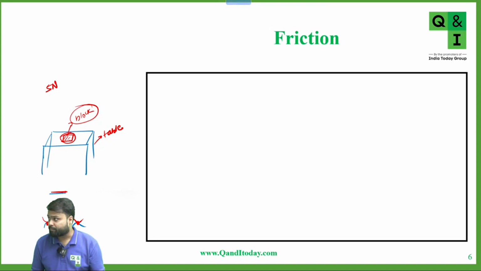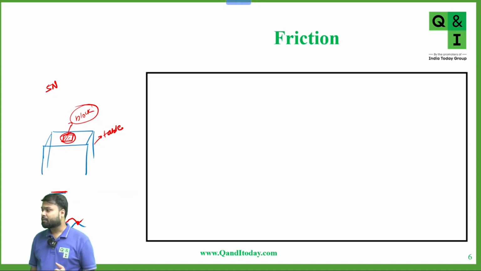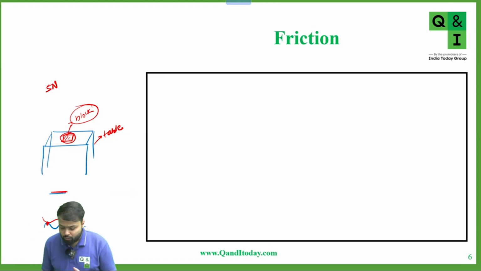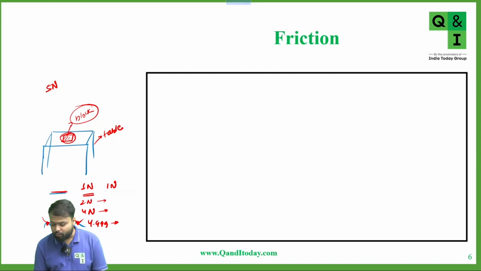Chatra, till now, are we clear? Are you getting my points? Yes, sir. Okay. Suppose I'm applying a force of 1 Newton. Will the block move or not? No, sir. So if I'm applying a force of 1 Newton, that means friction is also acting 1 Newton. Similarly, if I increase the value from 1 to 2, 2 to 4, 4 to 4.999, in all cases the block will not move and the static friction is 1 Newton, then 2, then 4, then 4.999.